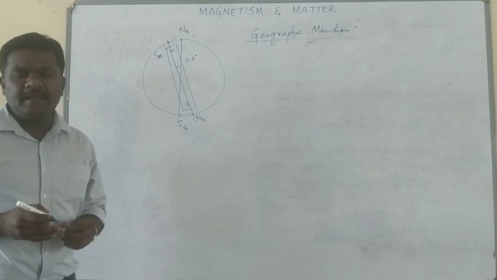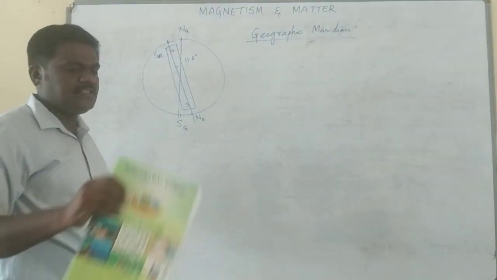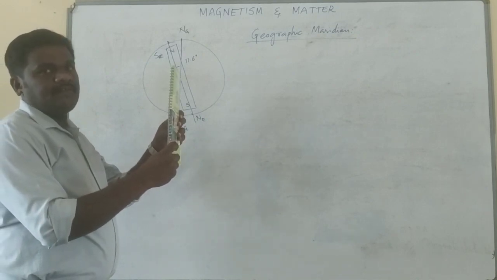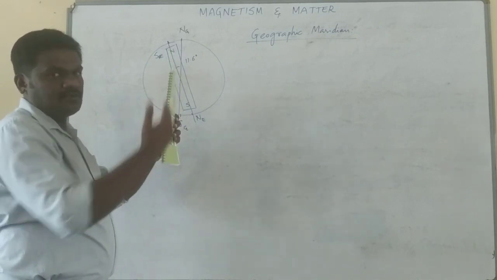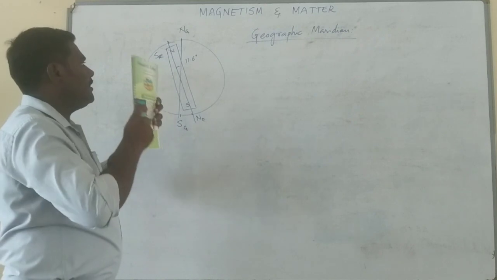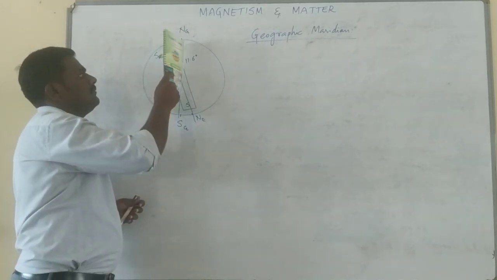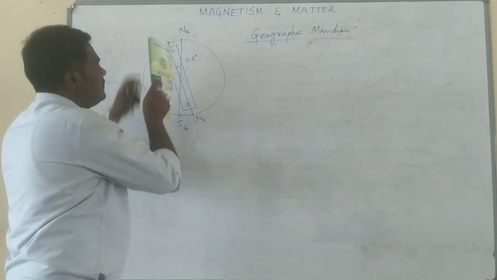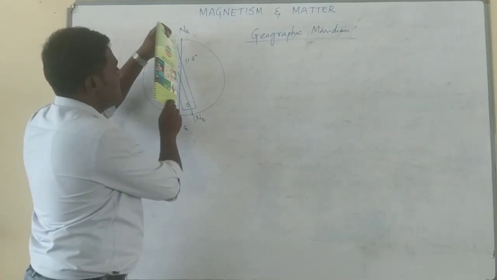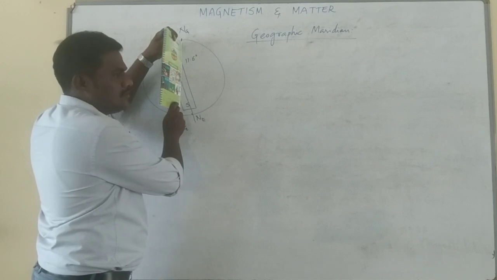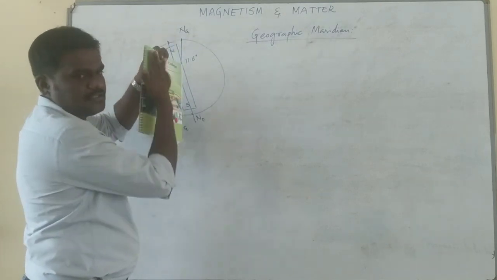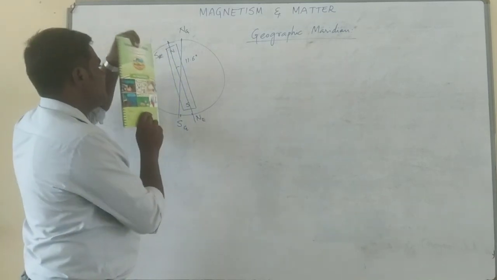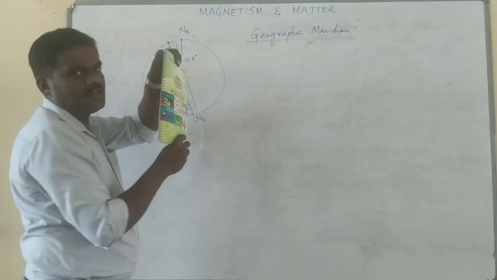It's a vertical plane. Vertical plane means you can imagine it this way: this is one plane. If the plane is aligned this way, for you it looks like a line, but it's not a line, actually it's a plane. Now, the vertical plane passing through the geographic axis is known as the geographic meridian. I repeat, this is a vertical plane, and it is passing through the geographic axis, hence it's called the geographic meridian.